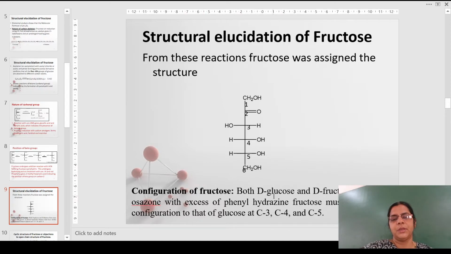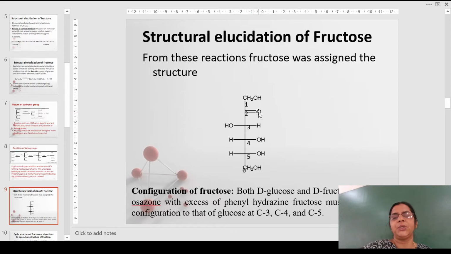Configuration of fructose. Here, both D-glucose and D-fructose form the same kind of osazone with phenylhydrazine. Osazone is a compound that is obtained whenever monosaccharide units are treated with phenylhydrazine and the crystals are obtained. And these crystals are characteristic of individual monosaccharides. It so happens D-glucose and D-fructose give similar osazone, indicating that this molecule from carbon 3, 4 and 5 should be similar to that of glucose.